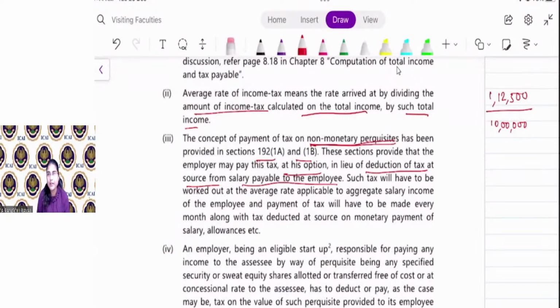Now, what will be the rate of tax on non-monetary perquisite? It is the same, that is the average rate applicable to salary income of the employee, and payment of tax will have to be made every month along with tax deducted at source on monetary payment of salary or allowance.